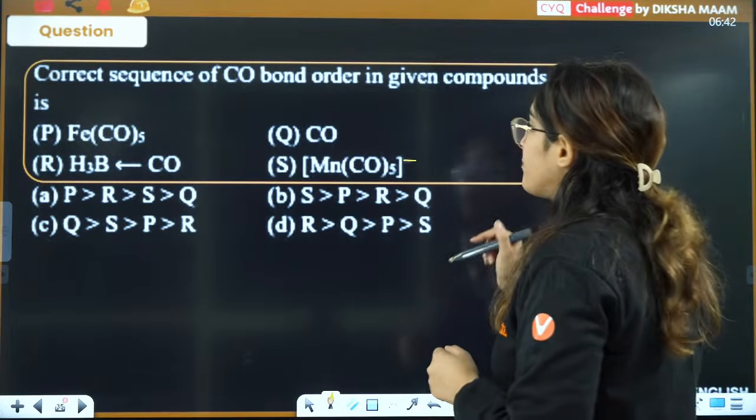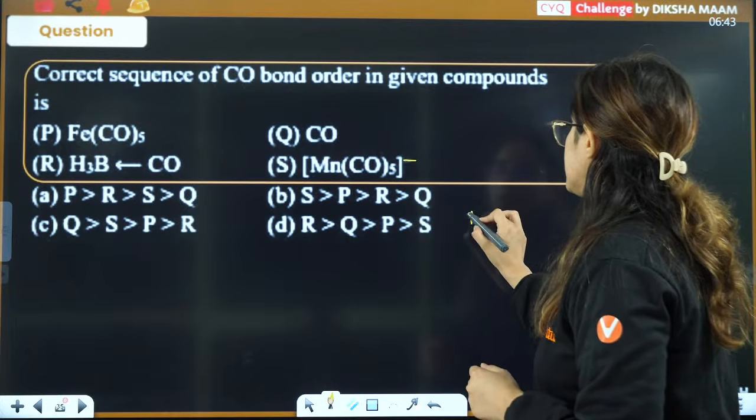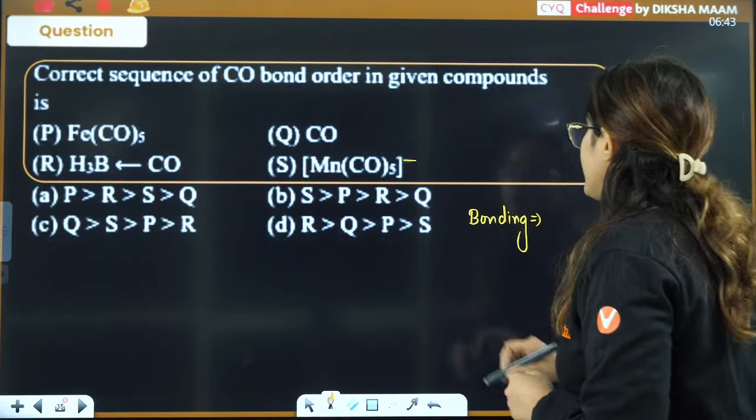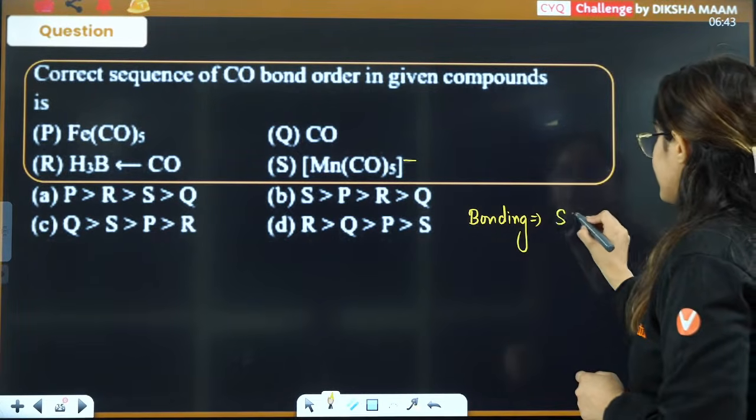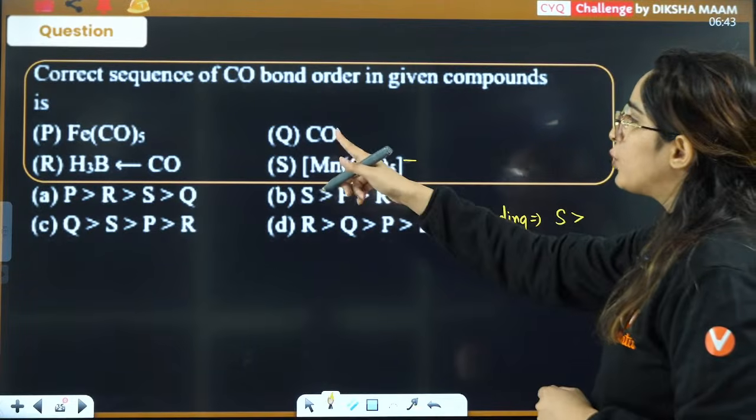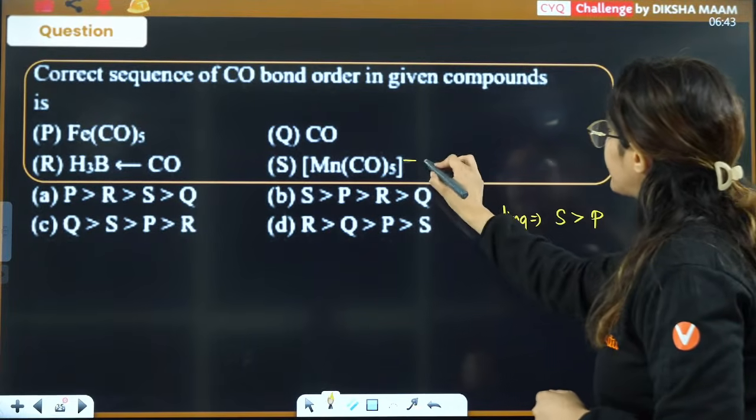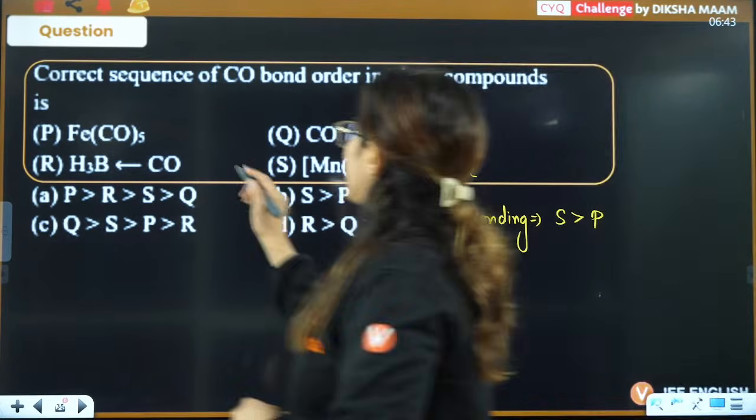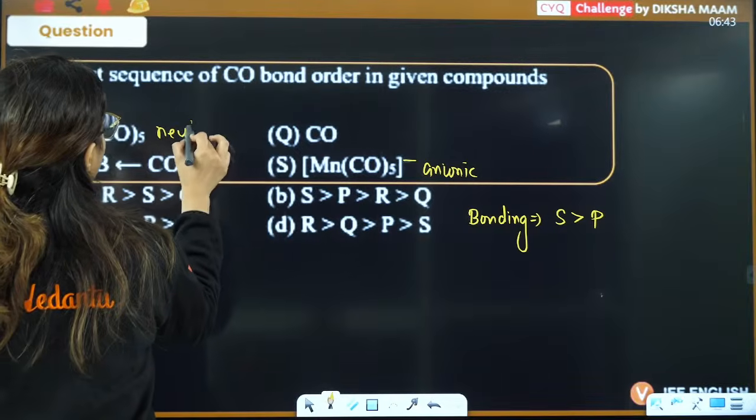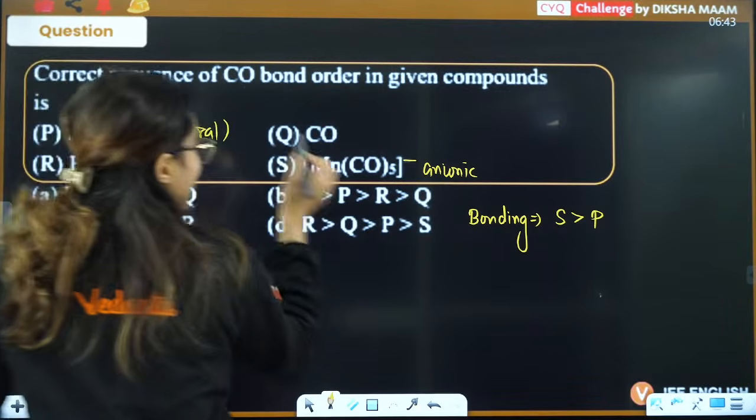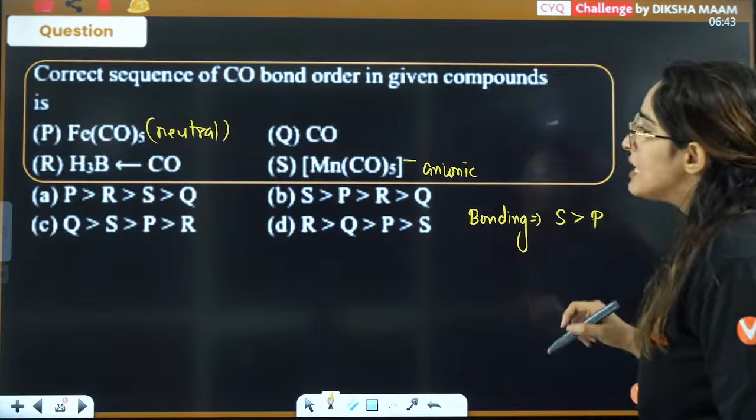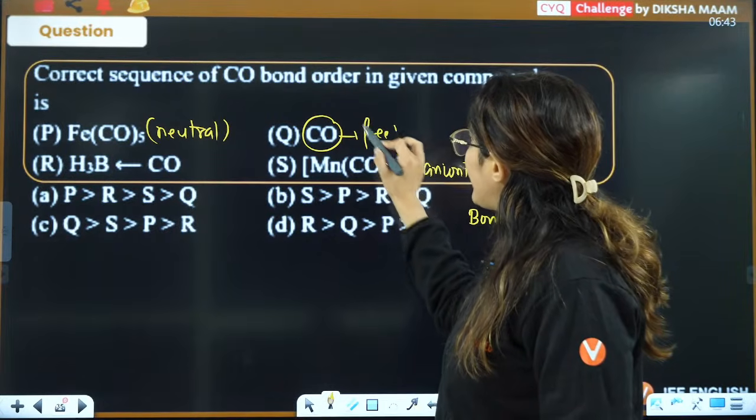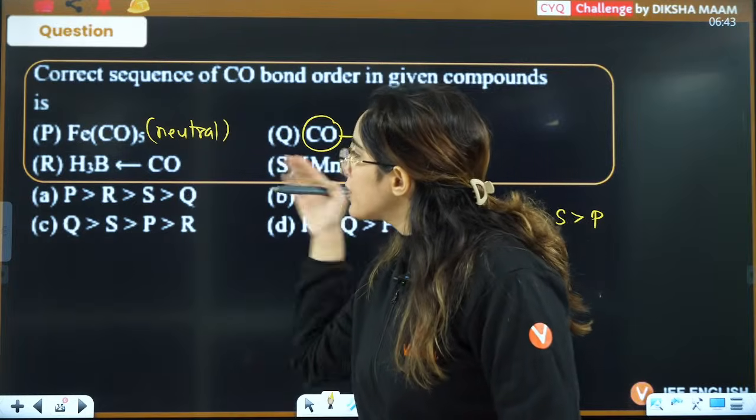And for an anionic compound, if I talk about the back bonding, the extent of back bonding will be maximum in case of S. Then it will be neutral, that is P. This is anionic, that's why it is maximum. Then this one is neutral, and in neutral it will be less than anionic. Now in this case, it is free carbonyl, and in this case, this carbonyl is donating.